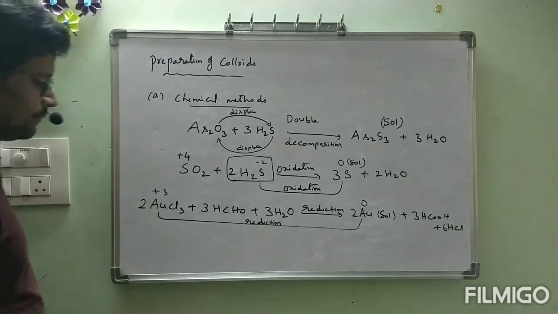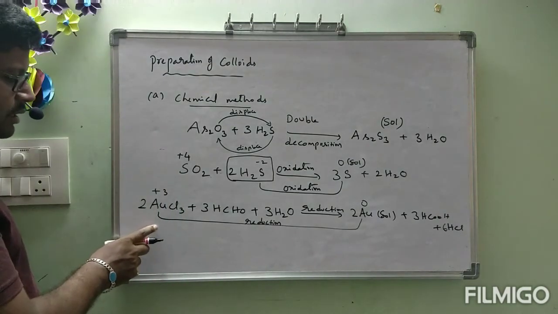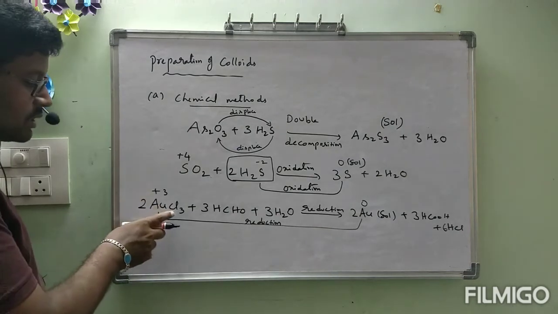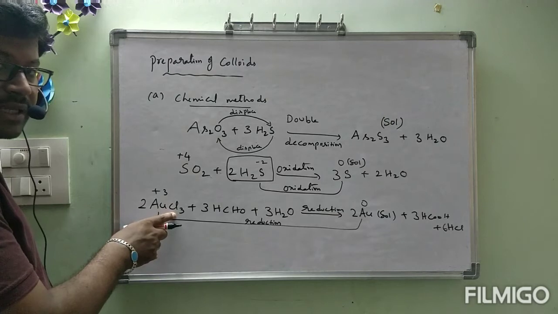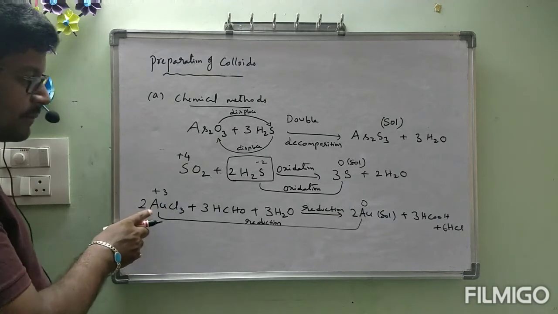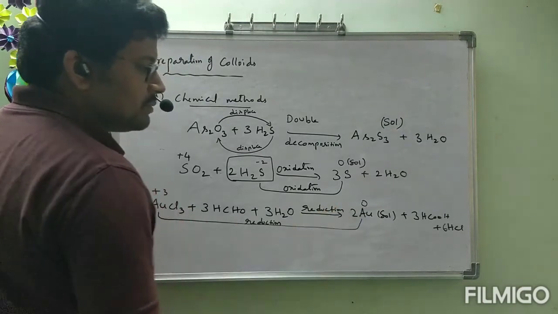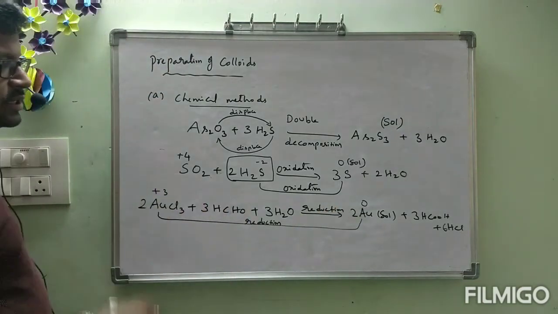Okay, now what happened to Au here? In AuCl3, the oxidation number of Au is plus 3, because chlorine is minus 1, 3 into minus 1 is minus 3, so it should be plus 3. Plus 3 is becoming 0. Decrease in oxidation number is called reduction.